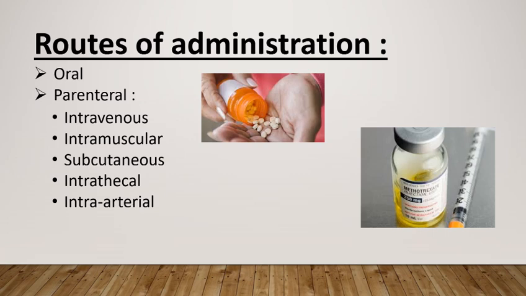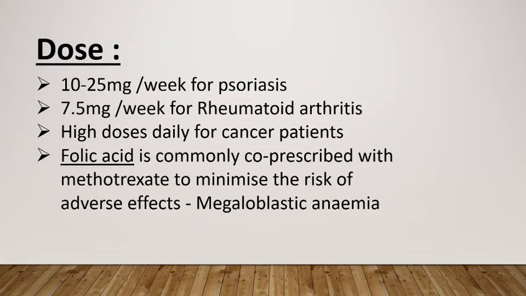Now let's look into the dose. 10 to 25 mg per week for psoriasis, that is in the treatment of psoriasis, methotrexate is given only once a week. 7.5 mg per week for rheumatoid arthritis, that is in the treatment of rheumatoid arthritis, methotrexate is given once a week. For the treatment of cancer, high doses of methotrexate are given. Folic acid is commonly co-prescribed with methotrexate to minimize the risk of adverse effects. Let's know about the mechanism of action.